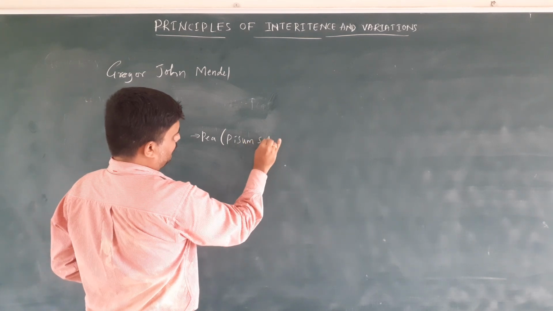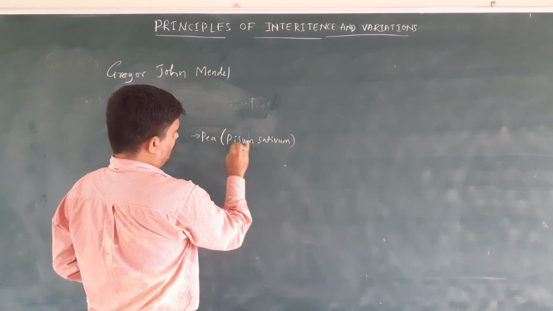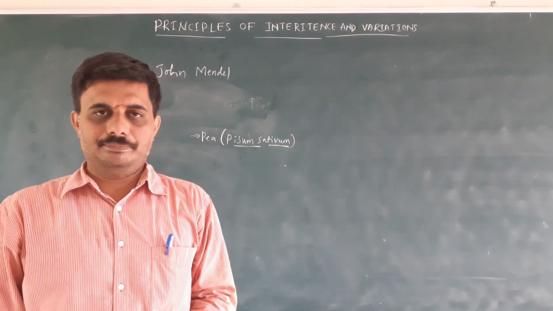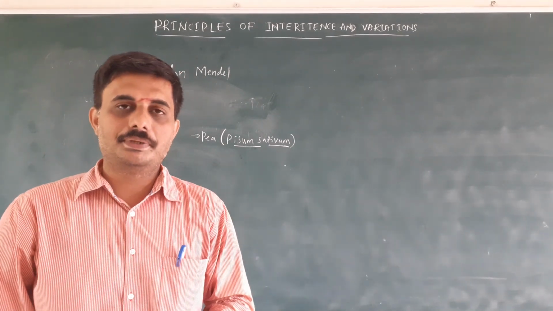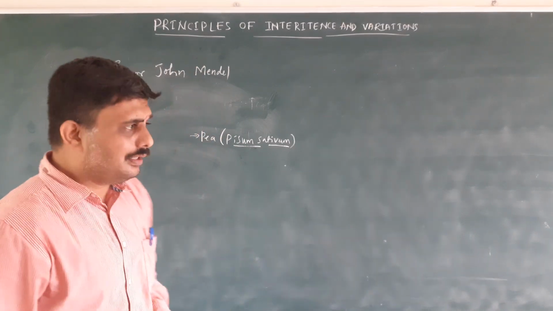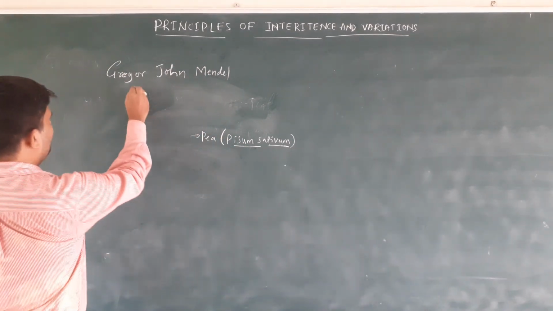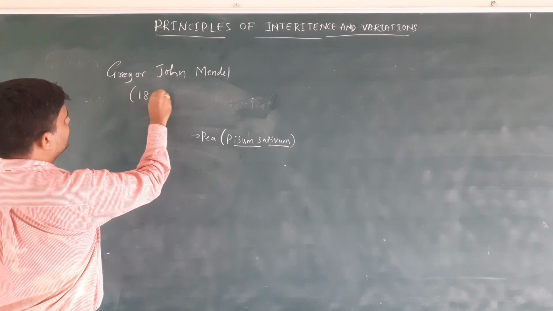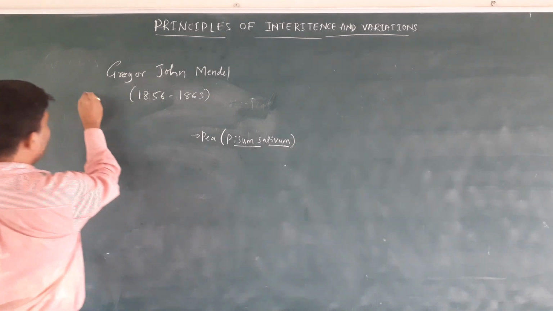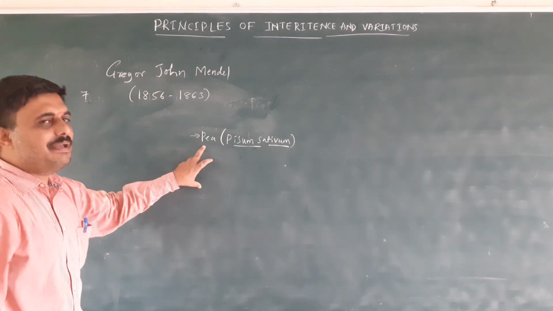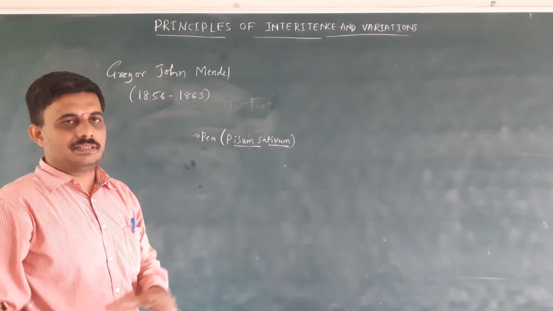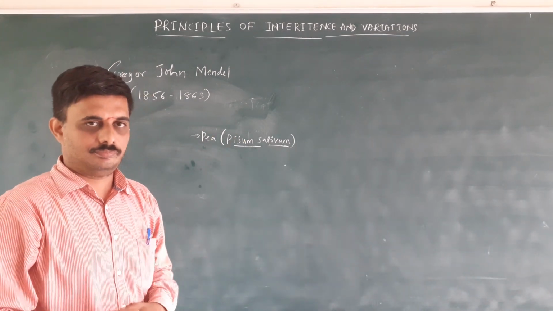Pisum sativum. Out of curiosity, he started working on a pea plant and started sowing pea plants in the garden of the church. He worked for 7 years, from 1856 to 1863, on the hybridization of the pea plant, Pisum sativum.